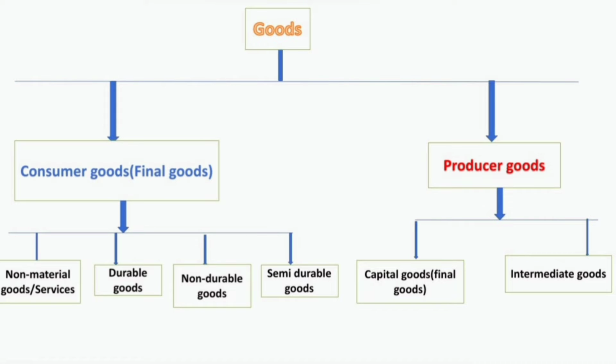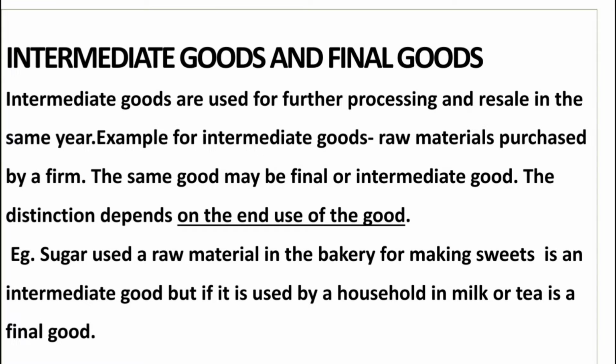So what are producer goods? They are capital goods and intermediate goods. Producer goods are classified into capital goods and intermediate goods. Capital goods are final goods. Intermediate goods, as the name indicates, are intermediate. Intermediate goods are used for further processing and resale in the same accounting year. Example: raw materials purchased by a firm.